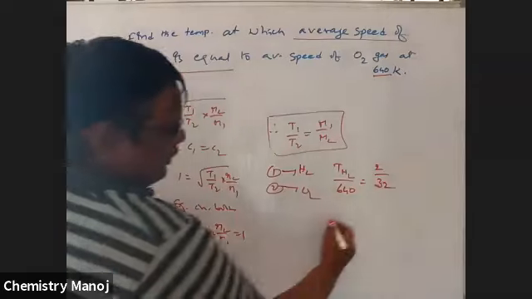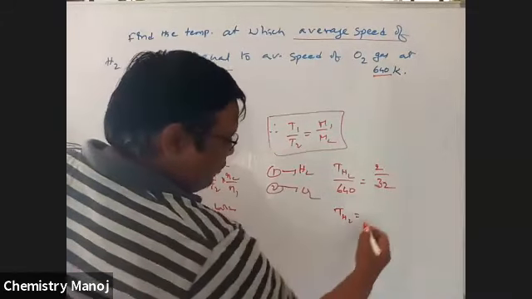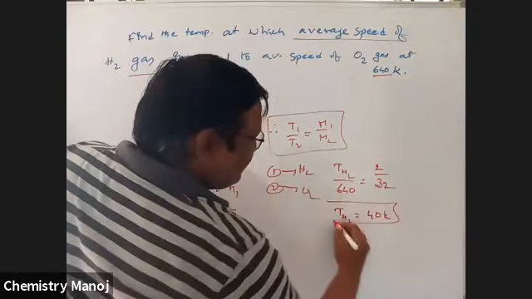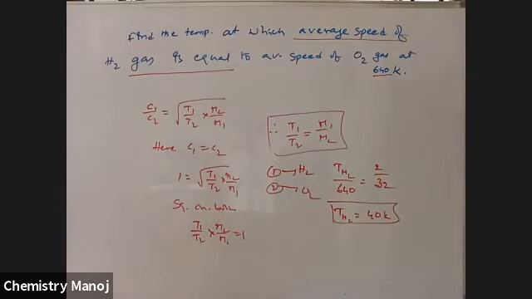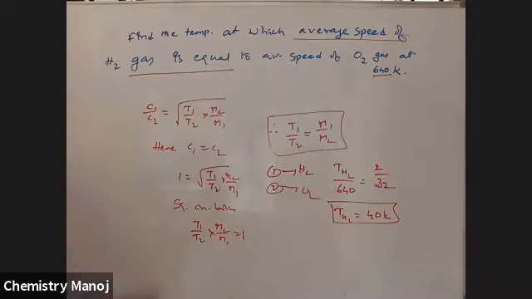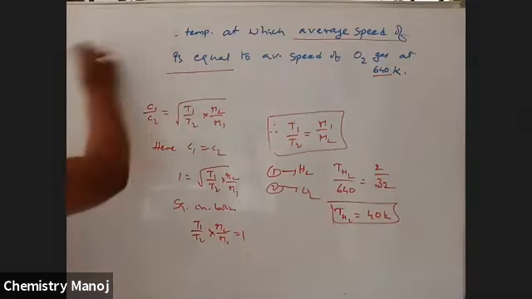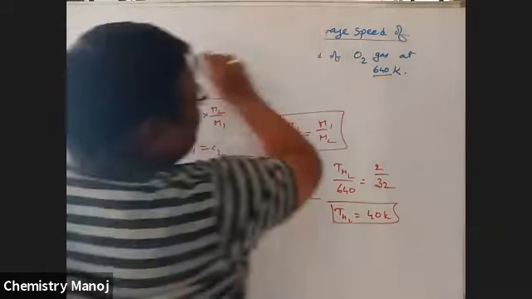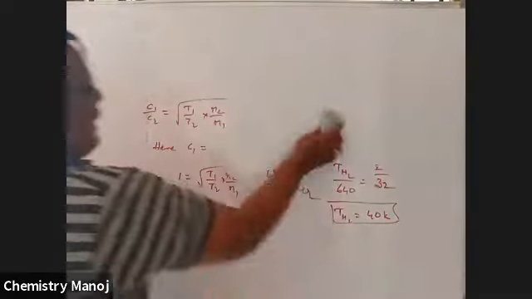After calculation, T of H2 is equal to 40 Kelvin. That means at that temperature, the RMS velocity, average velocity or most probable velocity of the two are equal. Simple standard formula; if you know the formula, the calculation is easy.